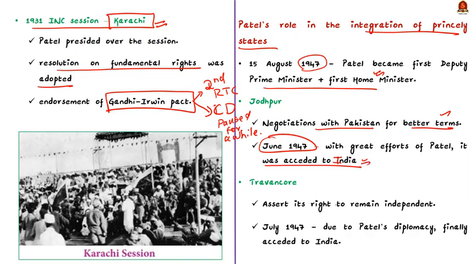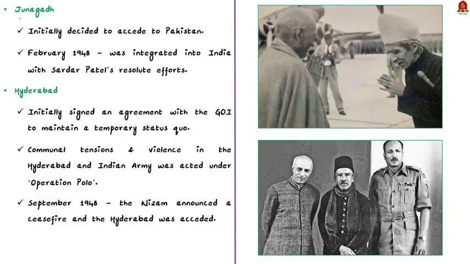Subsequently, in July 1947, Travancore had announced that it would assert its right to remain independent. But due to Patel's diplomacy and statesmanship, eventually the Raja of Travancore had accepted to integrate into India. Then comes Junagadh. See, the Nawab of Junagadh initially decided to join Pakistan even though the people of Junagadh opposed it. Finally, in February 1948, Junagadh was integrated into India with Sardar Patel's resolute efforts.